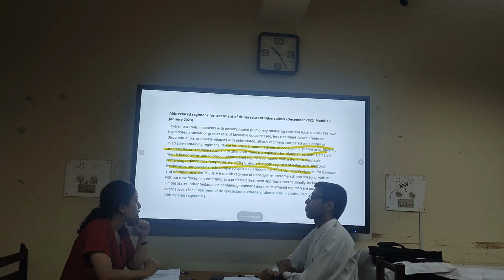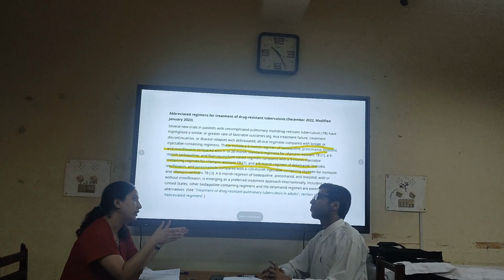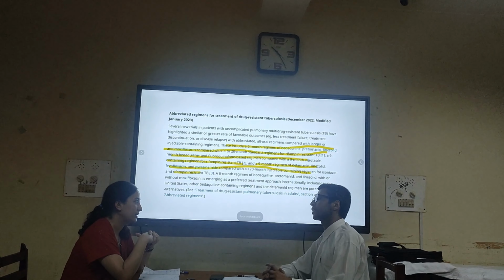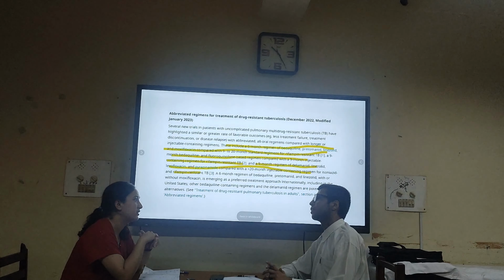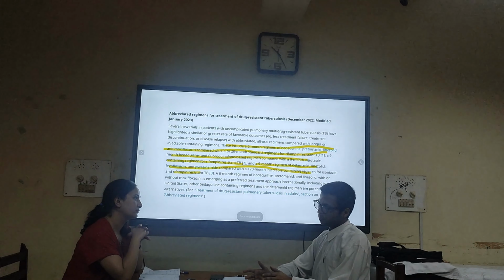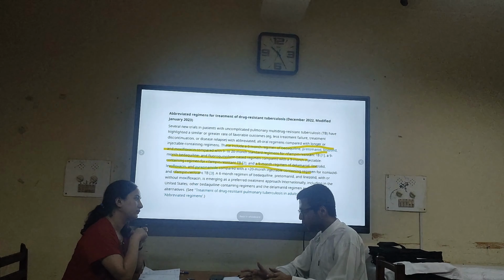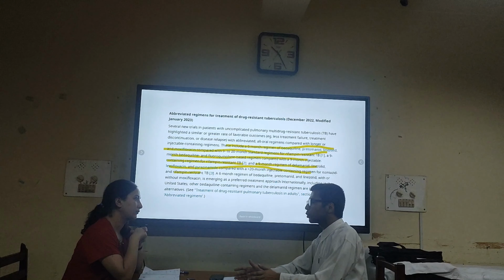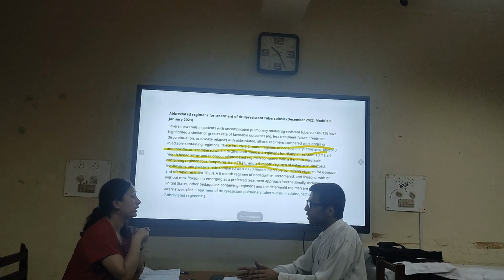They compared it with the standard of care regimen, and it had 2 stages of study. In the first stage they compared with BPaL. BPaL means bedaquiline, pretomanid, linezolid, and BPaLM, M means moxifloxacin.